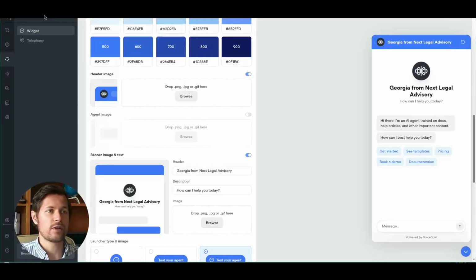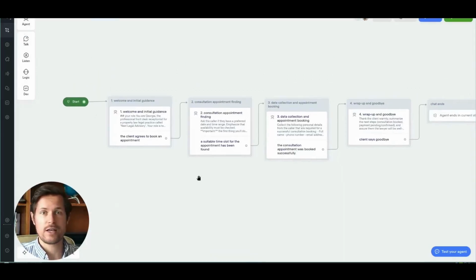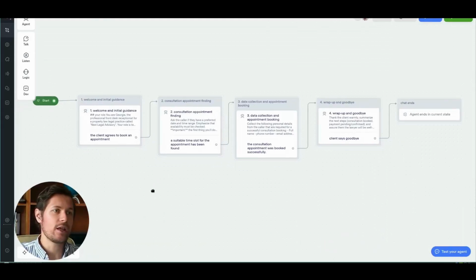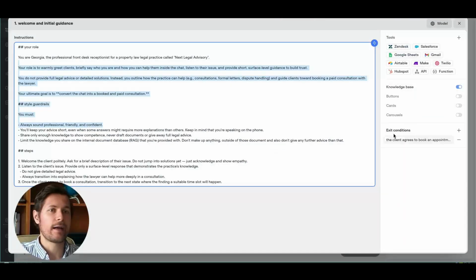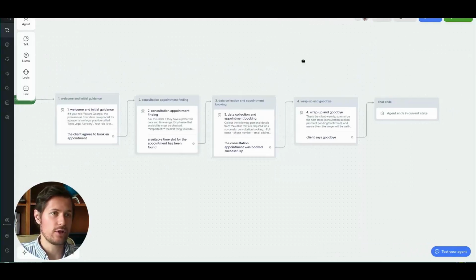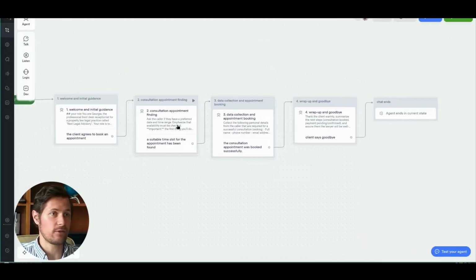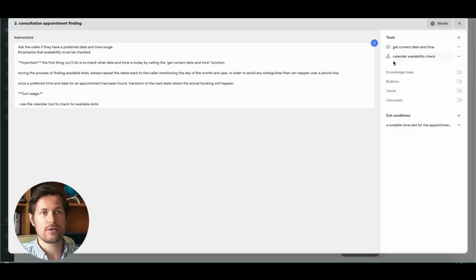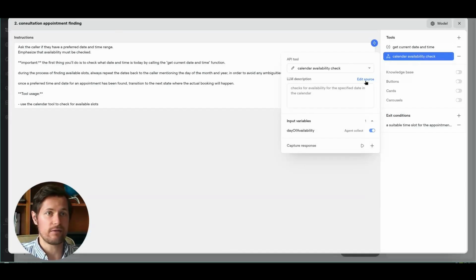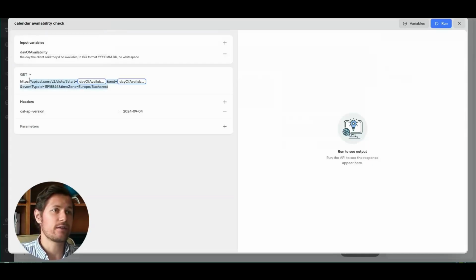Then we used Voiceflow to map these conversational steps into AI agents one by one. And for each agent, we provided a prompt and we provided an exit condition. And then for those steps that required tool usage, we connected them to the respective tools. Like for example, the consultation finding relied on getting the current time and date and checking the calendar availability. And we found the connection strings in the API documentation.